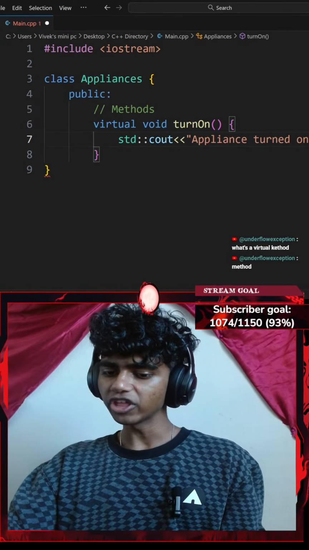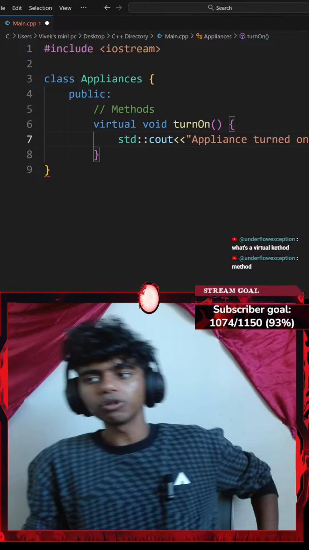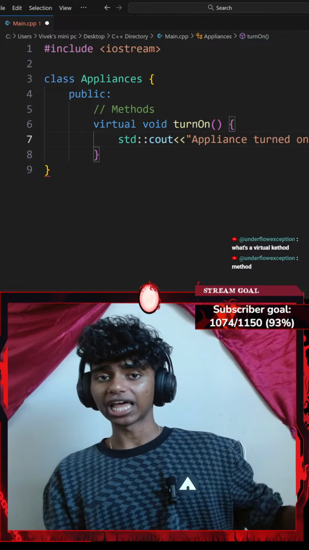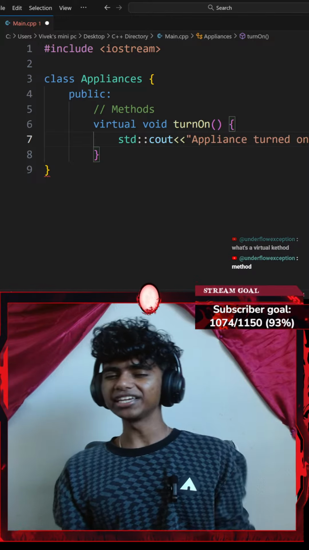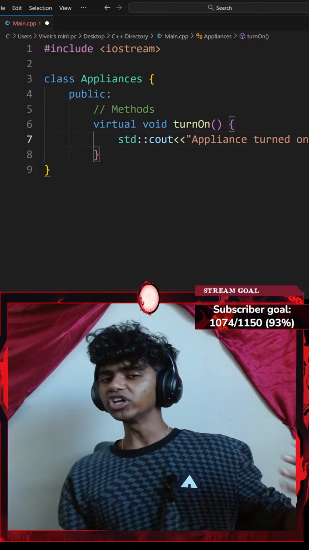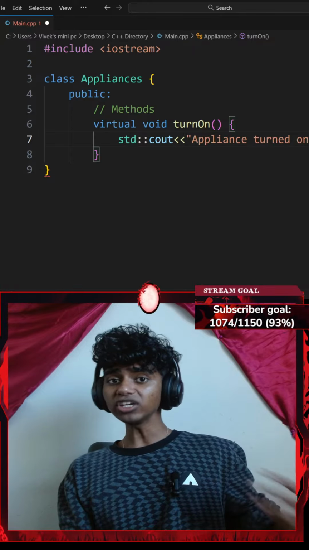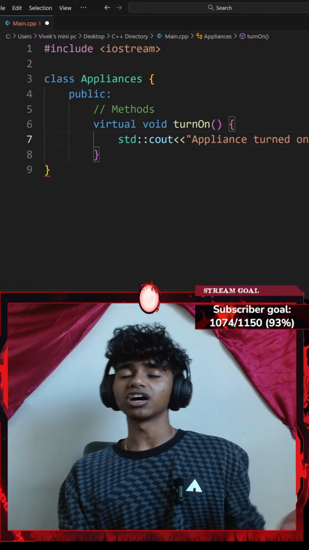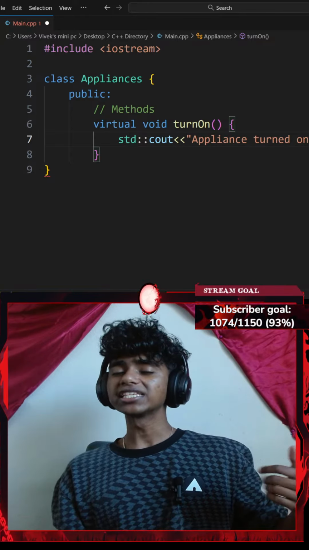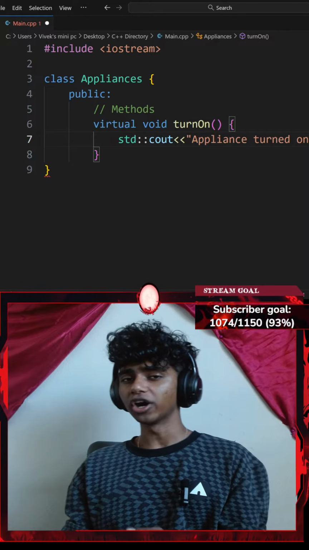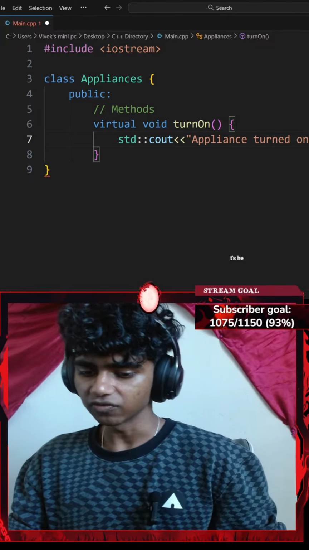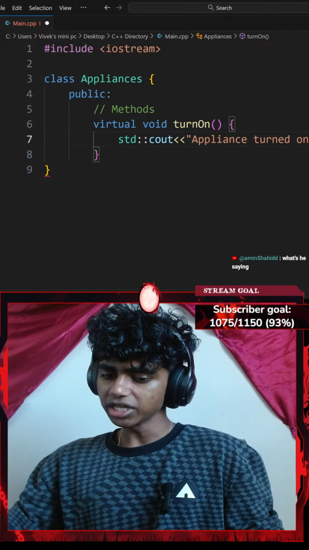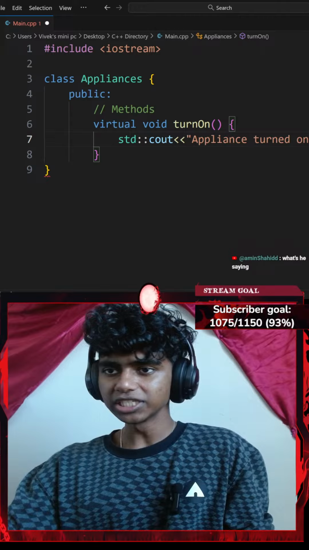What's a virtual method? Basically, if multiple classes have the same method name and they are inheriting from the same class, the compiler gets confused about which class's method it should display. Having virtual lets the compiler know exactly which class's turnOn method we need to call, otherwise it would be confusing. What's he saying? Honestly, I'm just working on overriding functions in C++.